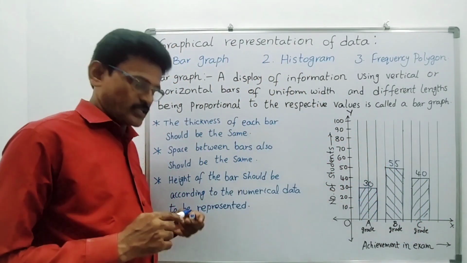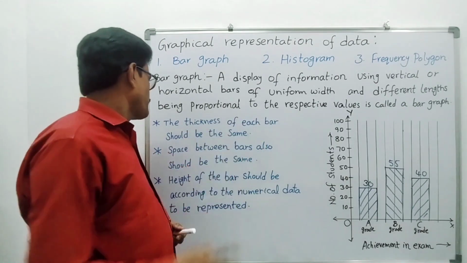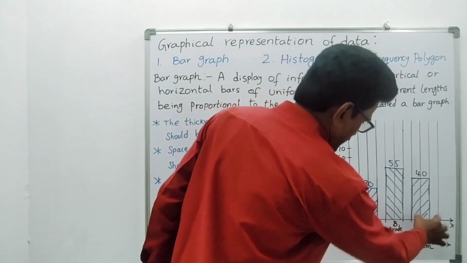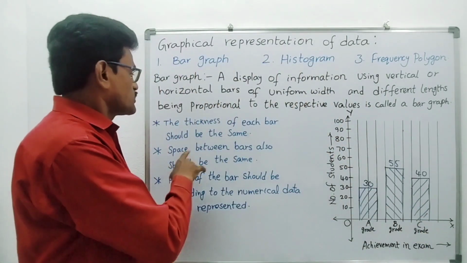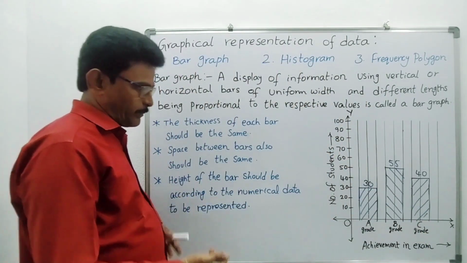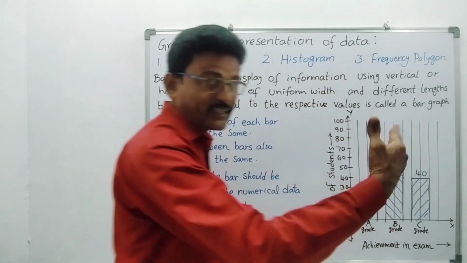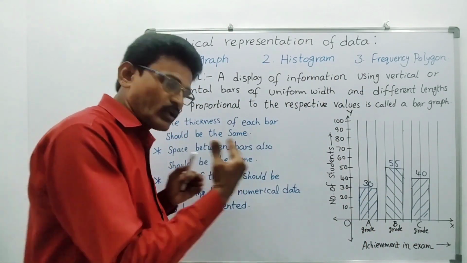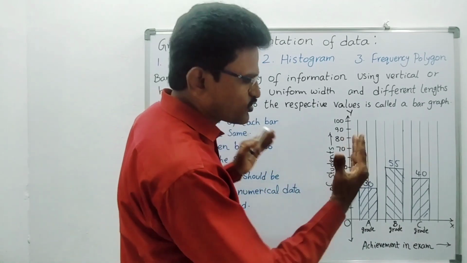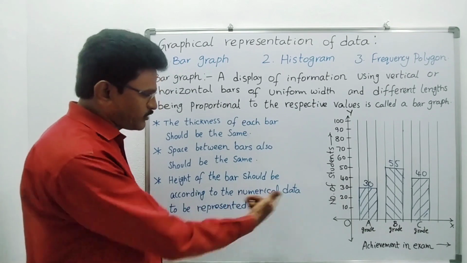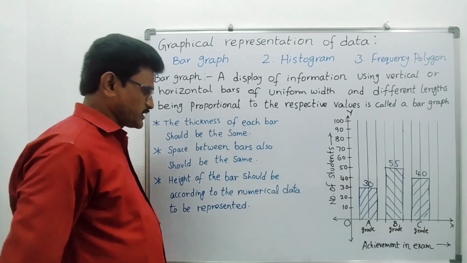Now here some conditions are there. The thickness of each bar should be the same. See, here we are maintaining the same thickness of bar. Next, the space between bars also should be the same. Here we are maintaining 1 cm gap, 1 cm gap, 1 cm gap like that. If we maintain equal gaps, then the bars look very nice.